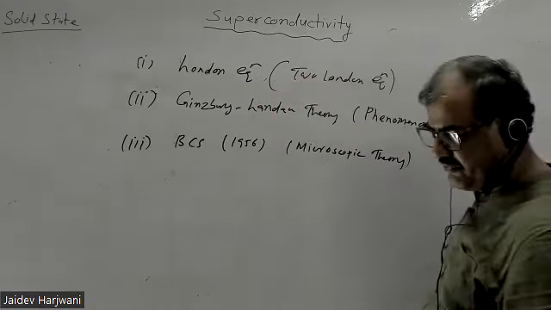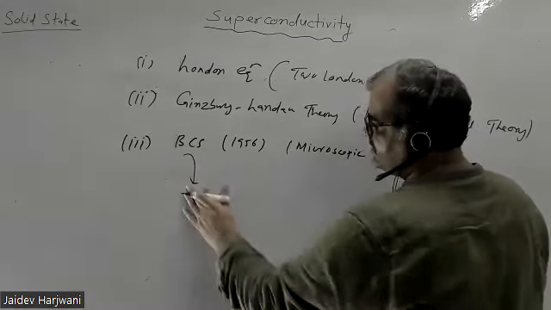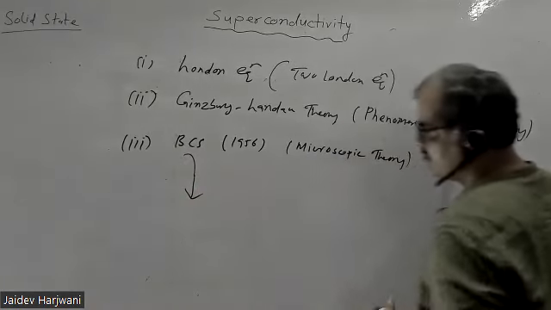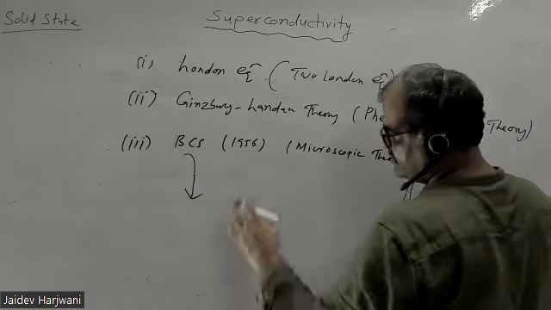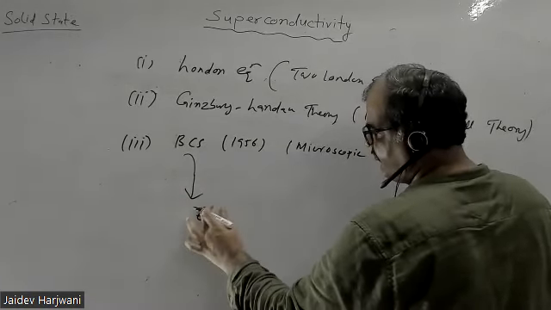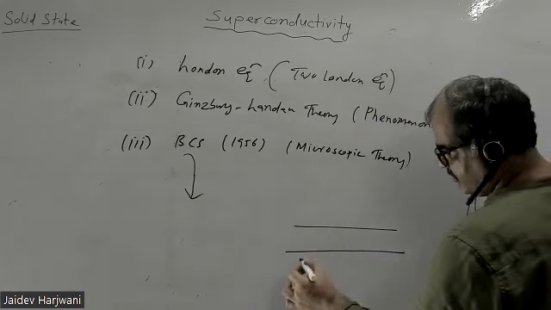Now I was discussing what BCS says. The essence of BCS theory, which we'll discuss in elaborate fashion later, is this: when you reduce the temperature, your electrons get condensed into the ground state. You have the Fermi level and electrons.